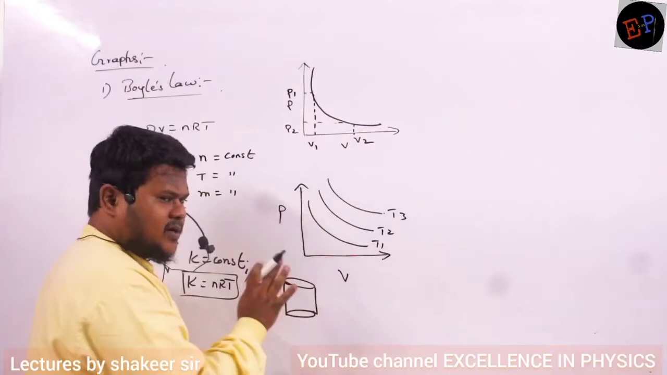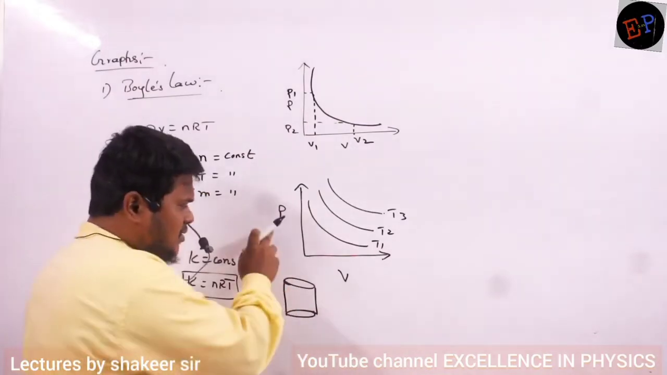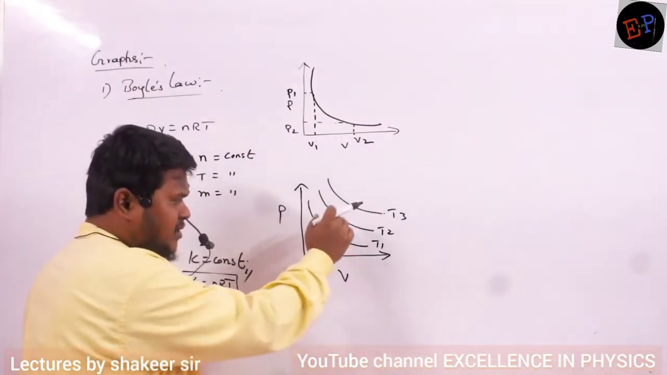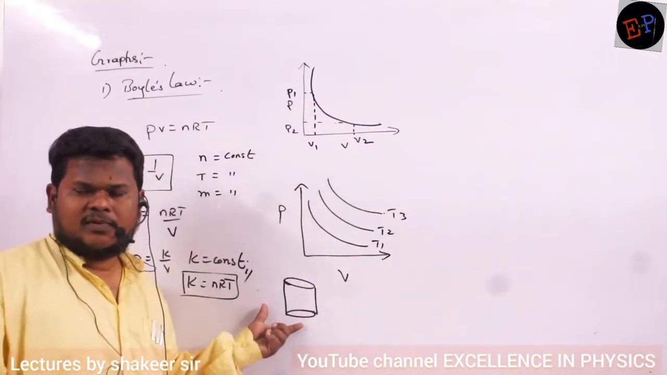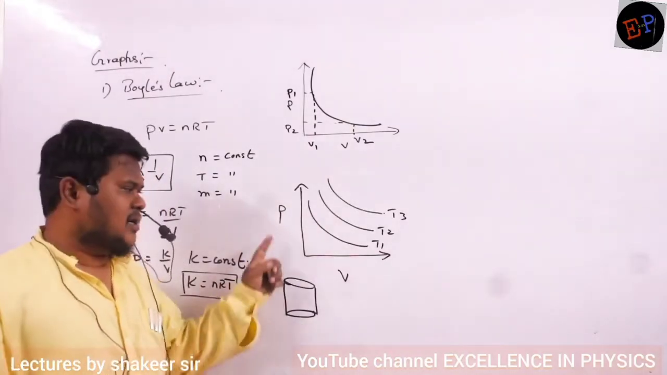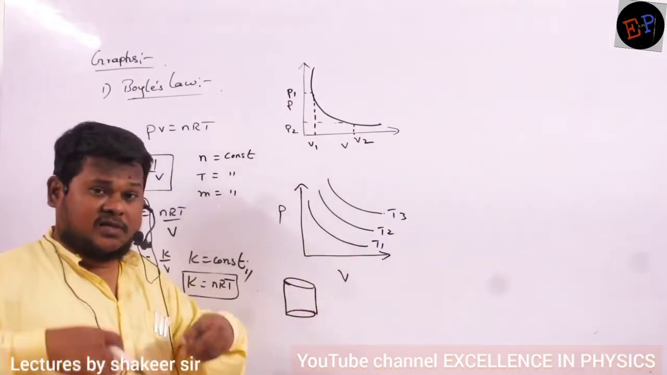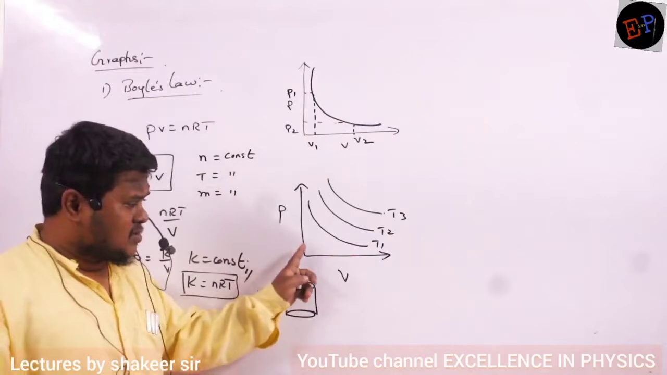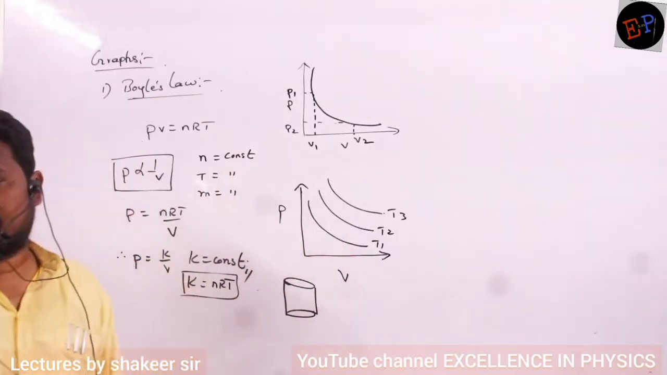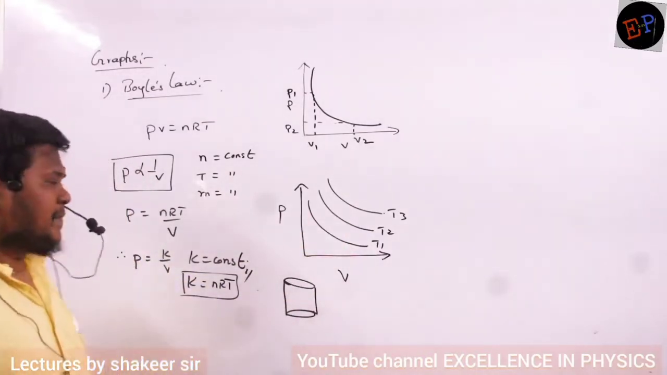Okay, ma? I have taken the same type of system and I have drawn the PV graph for 3 different temperatures. First I took it at normal temperature, then I heated the gas slightly and drew the second graph, then I heated the gas further and drew the third graph. Are you able to understand? So out of them, which temperature is maximum and which is minimum?